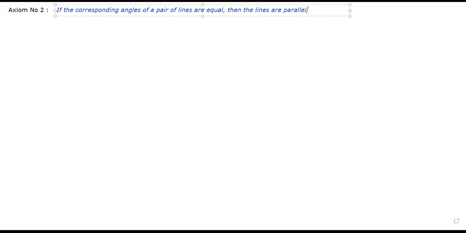This is just a statement. They have directly told us, if the corresponding angles are equal, then the lines are definitely going to be parallel. We are going to use this to prove if the given lines are parallel or not. So if you want to prove the lines as parallel, prove that their corresponding angles are equal. Do you understand, children? Yes, sir.